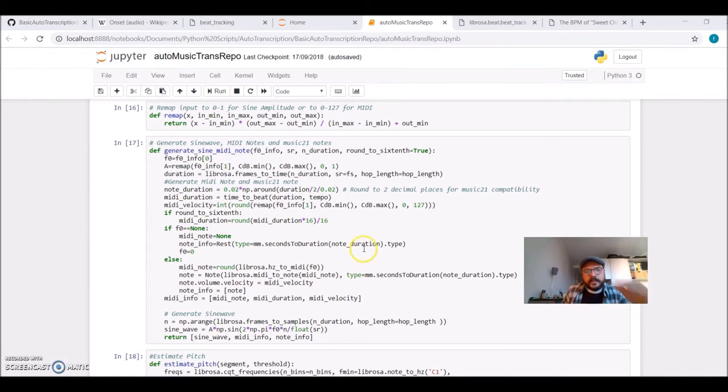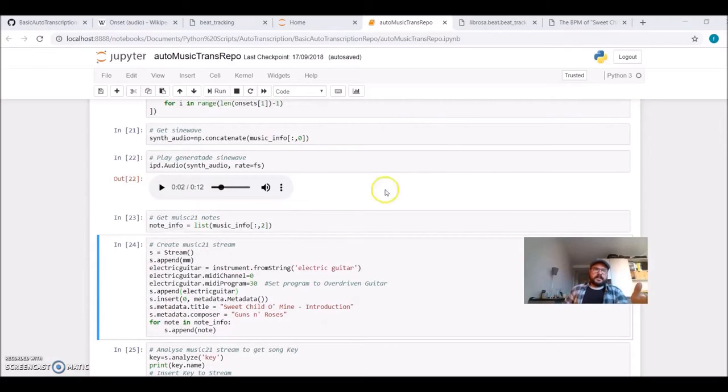In this case, the Music21 library is just taking information as we got, but for the MIDI, I'm using here this round to 16, so the MIDI information I am rounding. I'm always rounding to a 16th note.